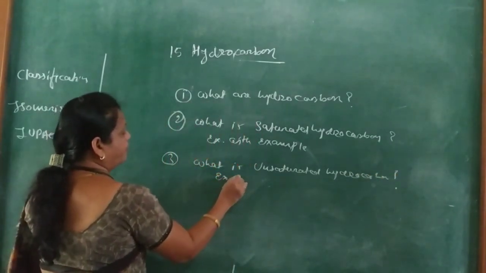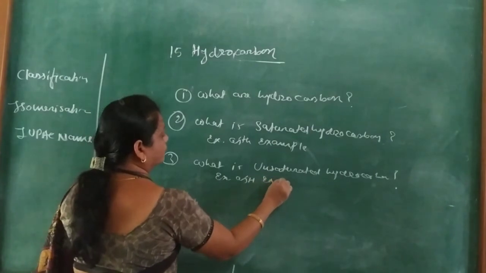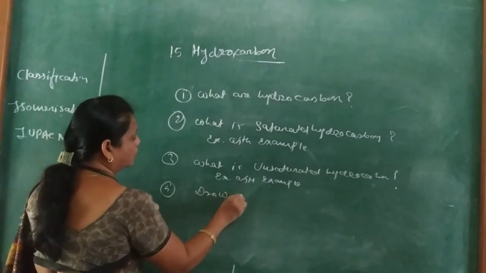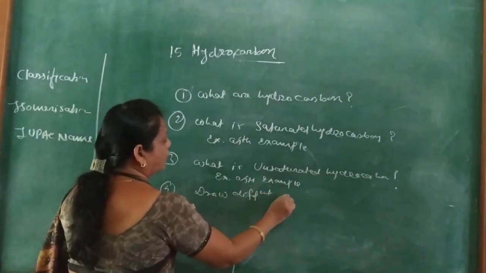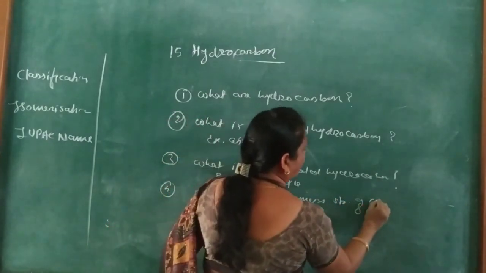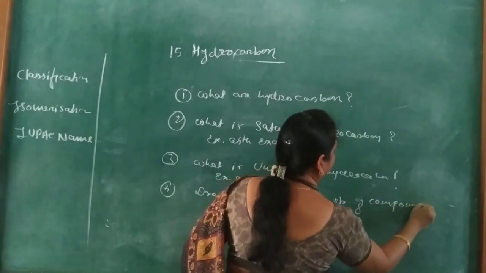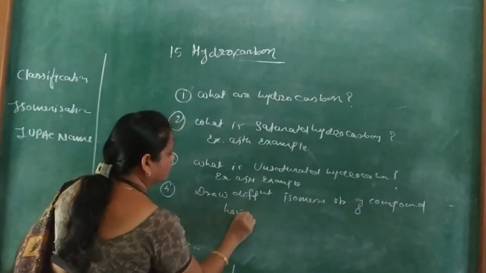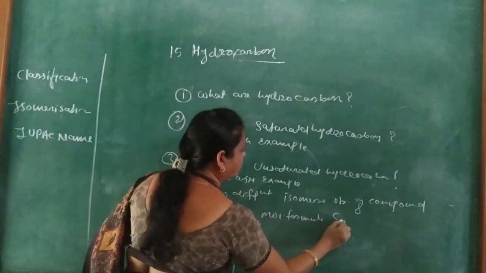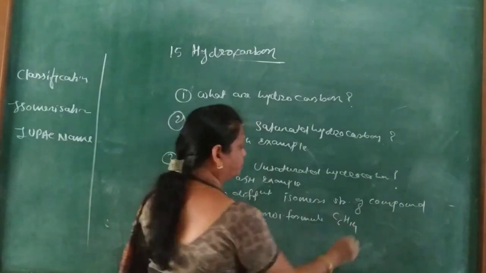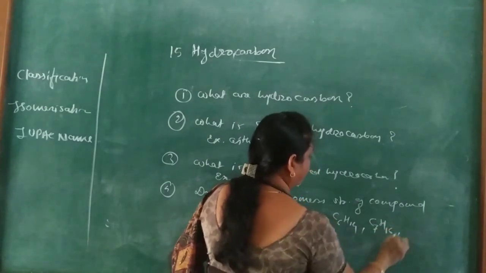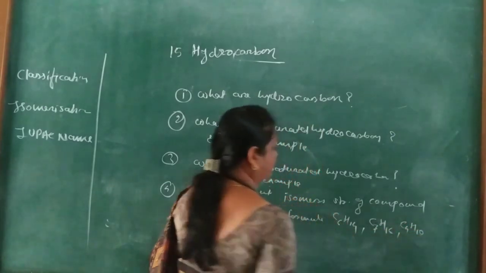Again, explain with example. Fourth, draw different isomer structures of compounds having molecular formula C6H14, then C7H16 and C4H10.